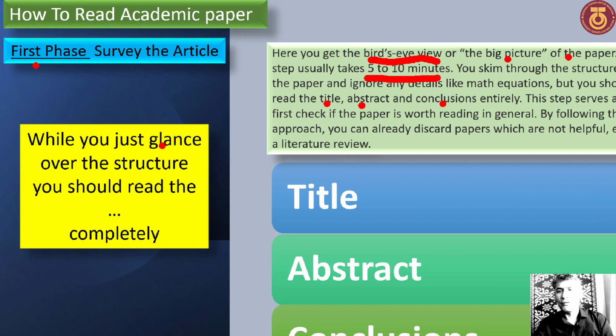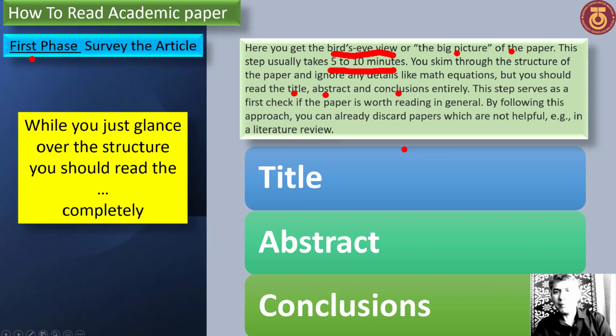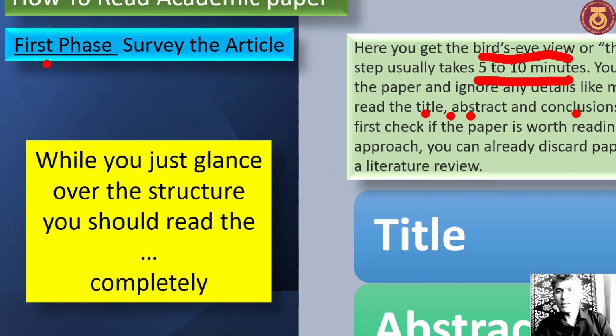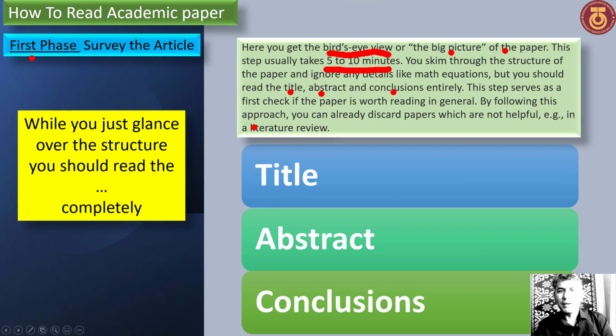This is very important. This step serves as a first check of the paper.